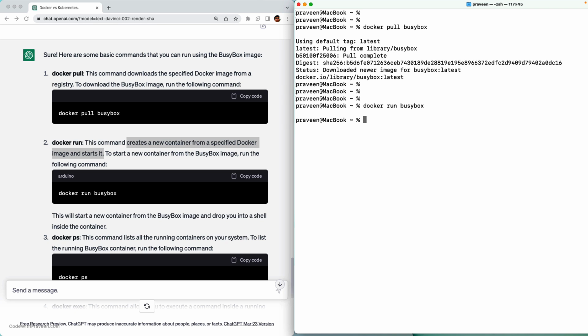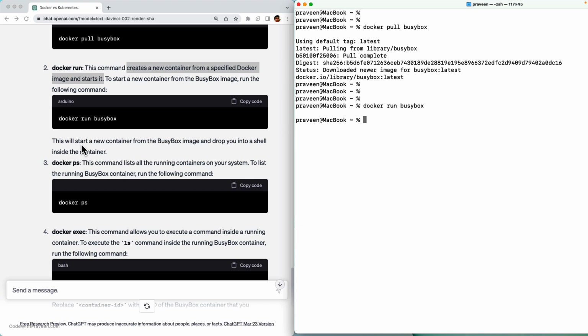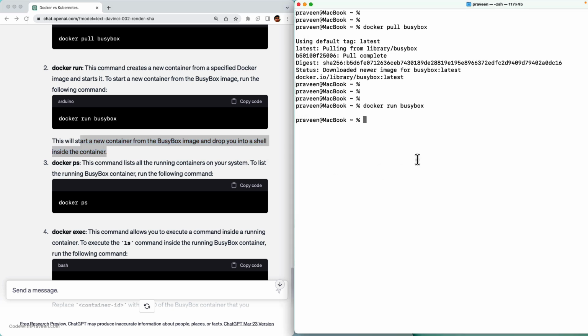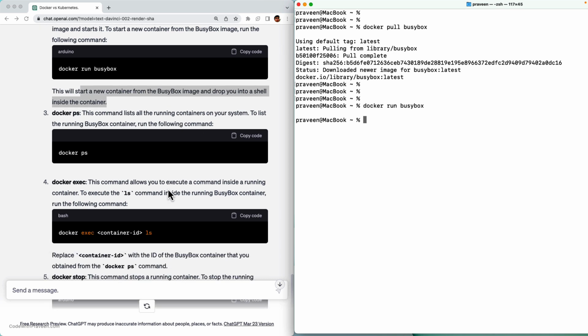Okay, but I don't see anything. Let's see whether it has covered more instructions. This will start a new container from BCBox image and drop you into a shell inside the container. But I didn't see anything. I just see docker run BCBox. It looks like it terminated. I'm assuming I'm a beginner, so naturally I want to know what happens after this.